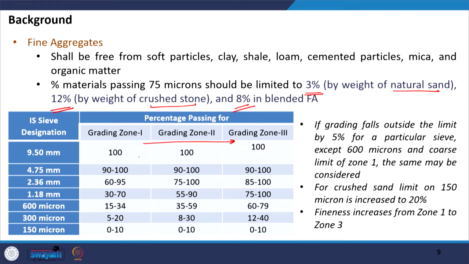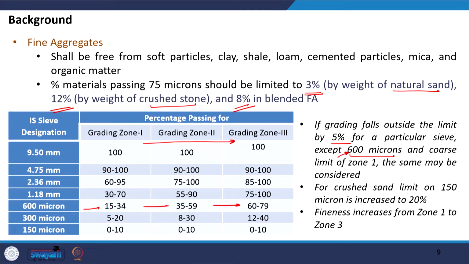So, if it is outside the limit by 5% for any particular size, you can still use that gradation, you can still consider the gradation in that particular zone, but this is not permitted for the sieve size 600 micron in any of these zones. So, we have to ensure that the percentage which has been specified here, this criteria is exactly met.